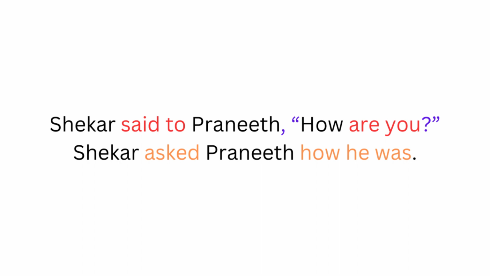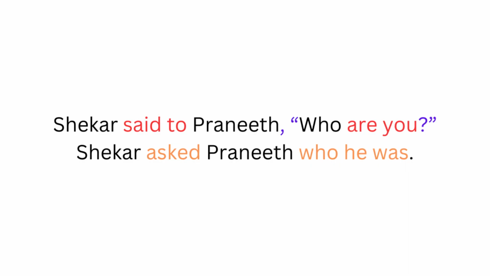So let's see the answer. Shekhar asked Praneeth, how? We are using how here and not if or whether because the question cannot be answered in yes or no. The question has a specific answer. How? The rule remains the same. As I told you, after if or whether, the next word should be a noun or a pronoun. So even after how, the next word should be a noun or a pronoun. How? He. You changes to he. Are, which is in this example, gets converted to was. Now let's see the 11th example.